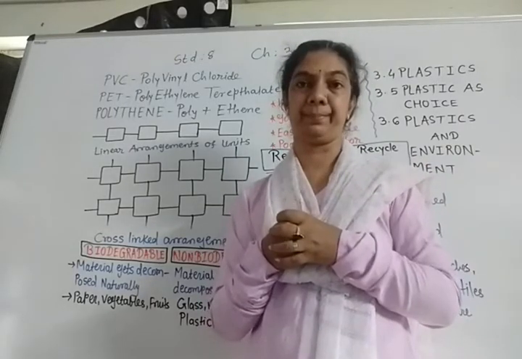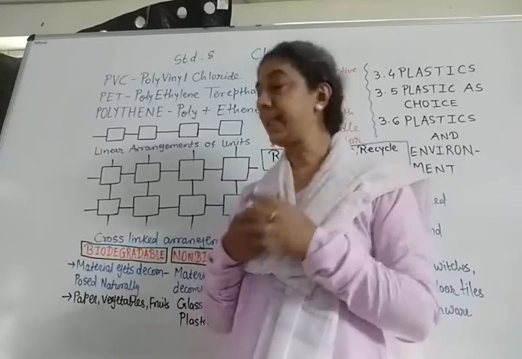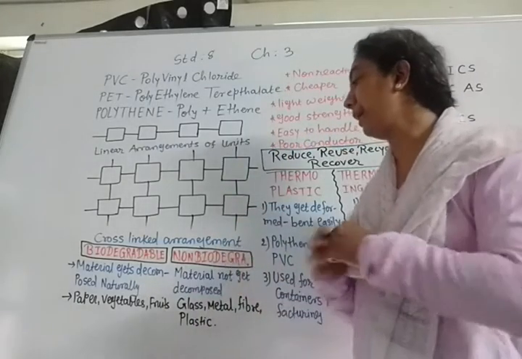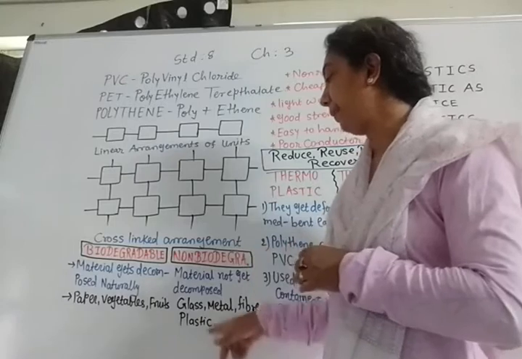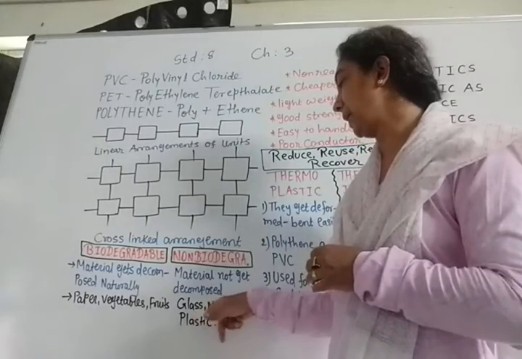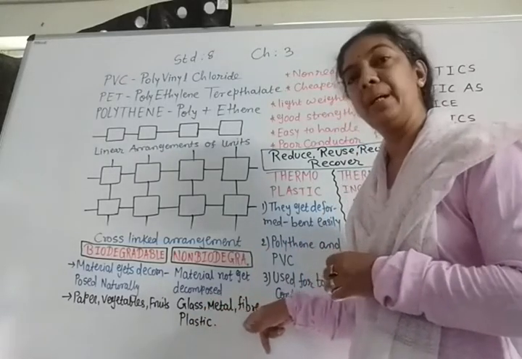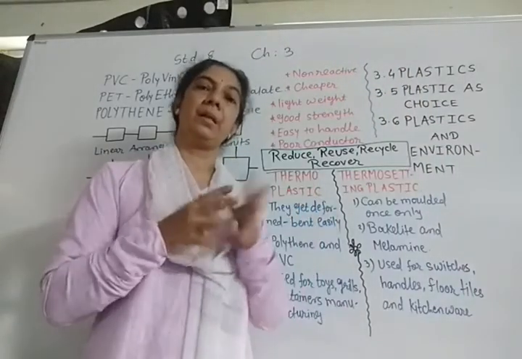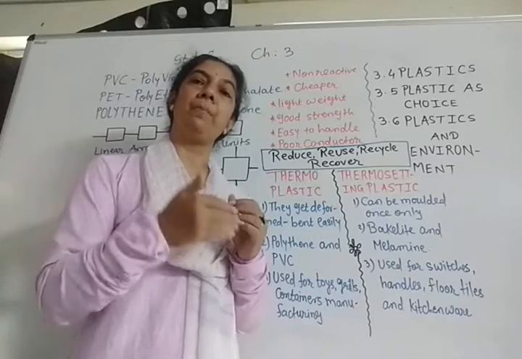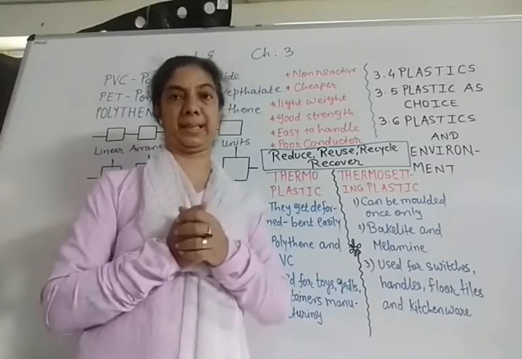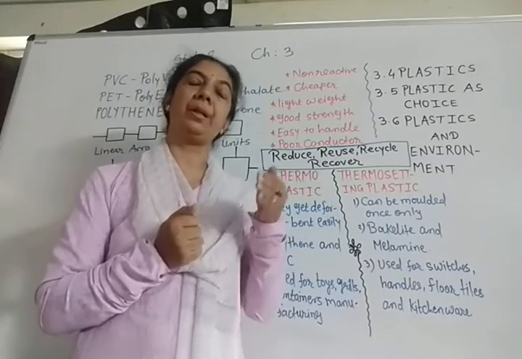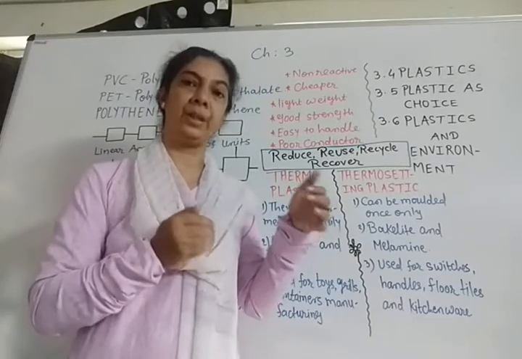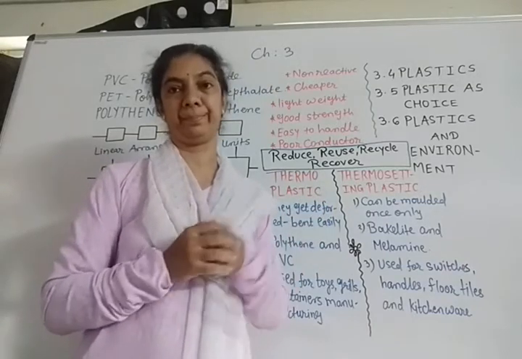So plastic is a non-biodegradable material, and besides plastic, glass, metal, fiber, synthetic fibers, as we have talked, these are all considered non-biodegradable materials. That means they cannot be decomposed easily, naturally.